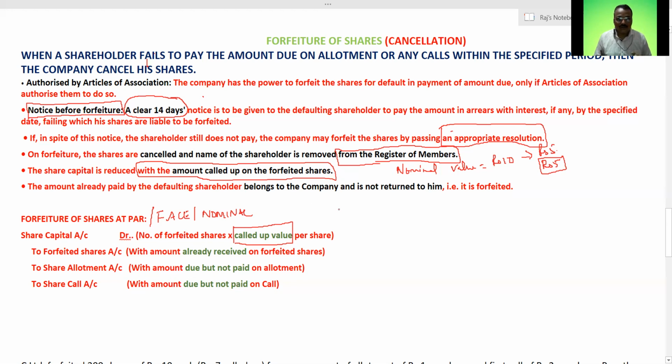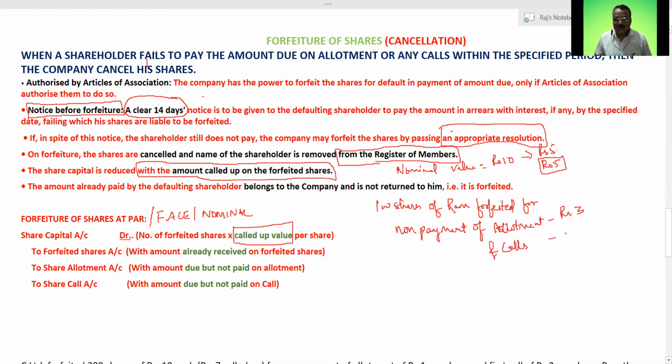That means, if I give an example here, suppose 100 shares of Ram are forfeited for non-payment of first allotment, which was rupees 3, and calls, which was rupees 4, right?